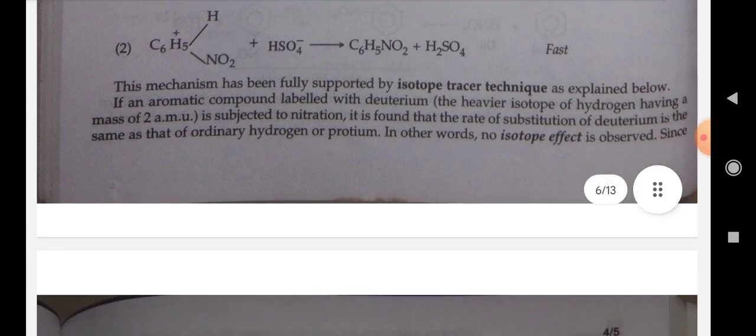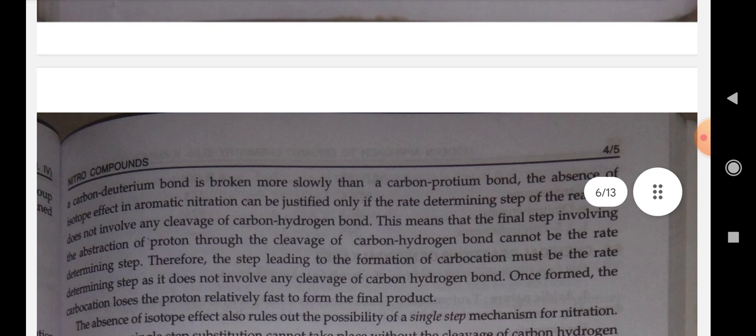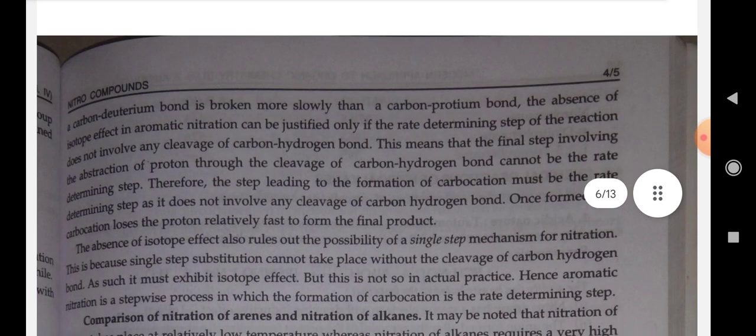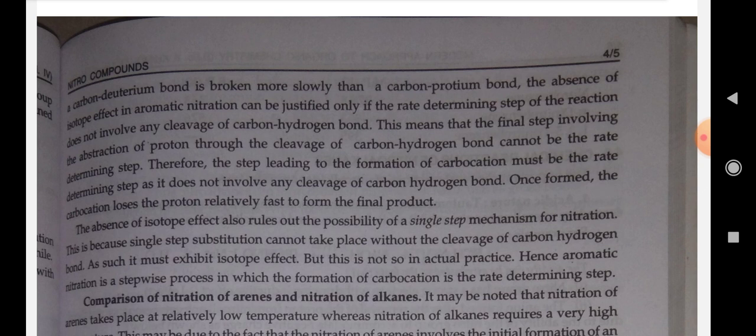If an aromatic compound labeled with deuterium is subjected to nitration, it is found that the rate of substitution of the deuterium is the same as that of the ordinary hydrogen or protium. In other words, no isotope effect is observed, although a carbon-deuterium bond is broken more slowly than a carbon-protium bond. The absence of the isotope effect in aromatic nitration can be justified only if the rate determining step of the reaction does not involve any cleavage of the carbon-hydrogen bond.